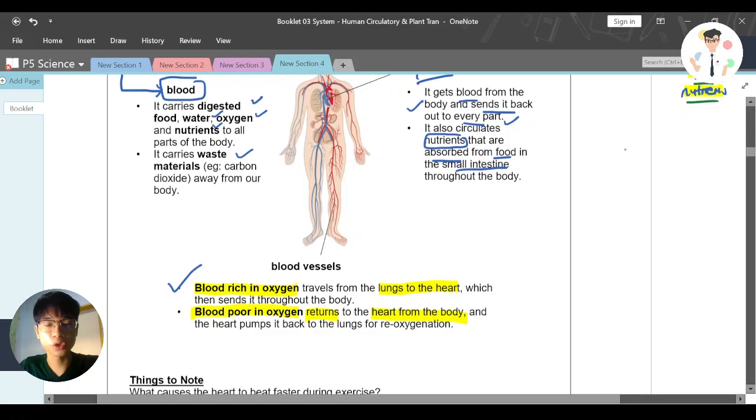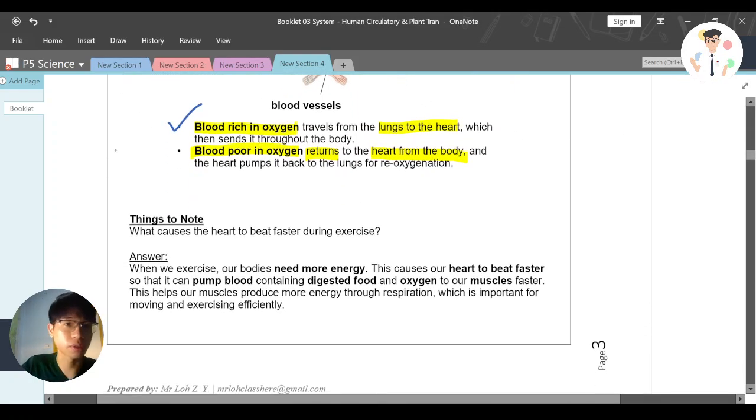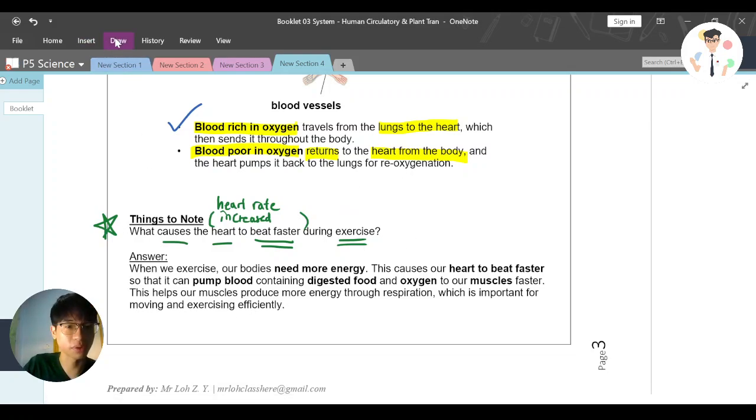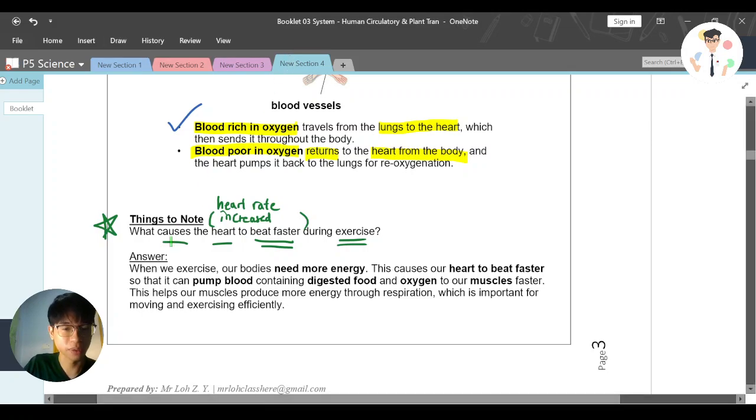Now, let me just come back to something that's very, very important. I will strongly suggest you put a star here. What causes the heart to beat faster? Beat faster means that the heart rate is high or increased. What causes an increased heart rate during exercise? Why, during exercise, does the heart rate increase? Now, this answer is actually very important, so bear with me here.